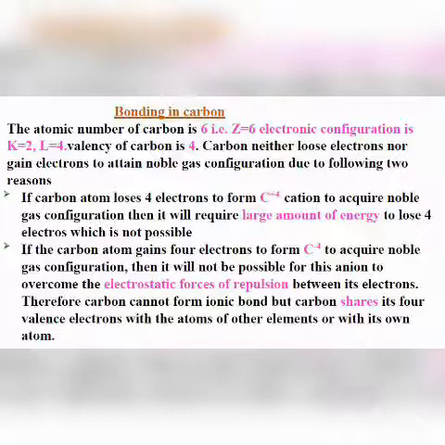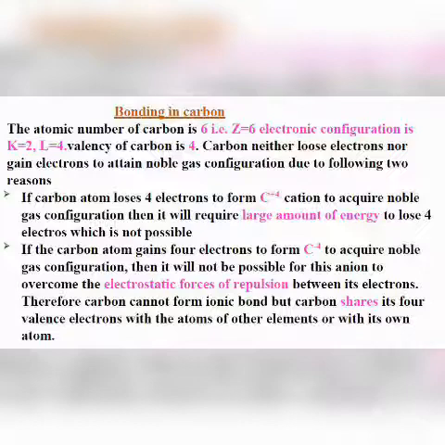Now, why does carbon not gain 4 electrons or lose 4 electrons to acquire noble gas configuration? The first reason is why it doesn't lose: because it requires a large amount of energy to lose 4 electrons, which is not possible. If carbon loses 4 electrons, it will become C plus 4. But C plus 4, the carbon cation, is not formed because a large amount of energy is needed by the carbon atom to lose 4 electrons.